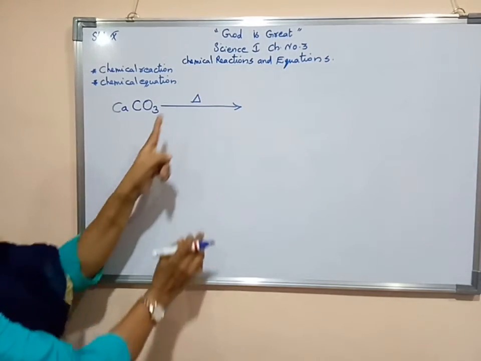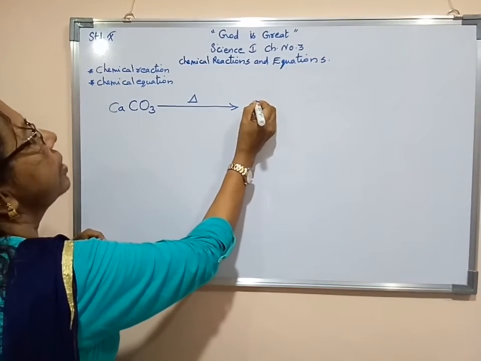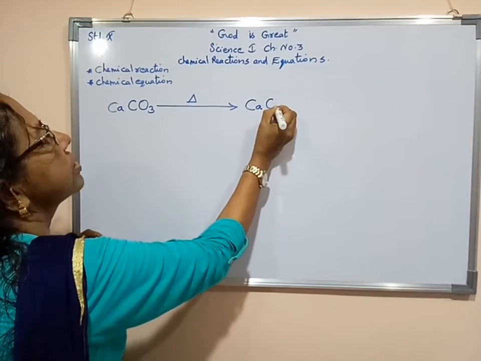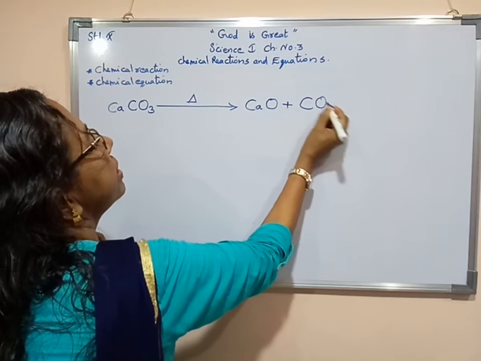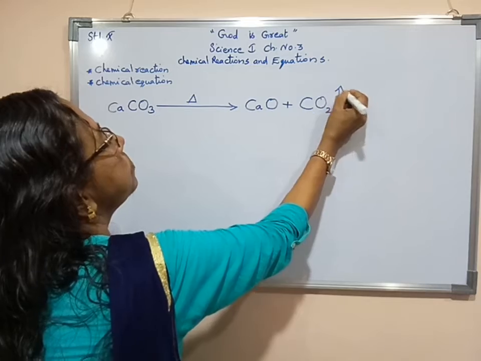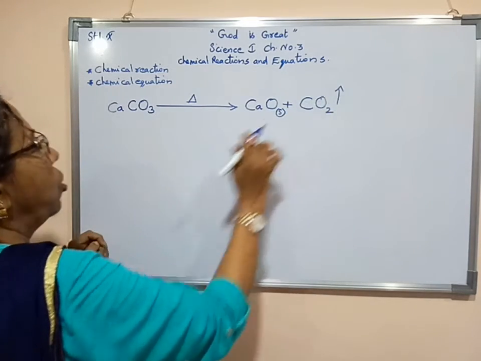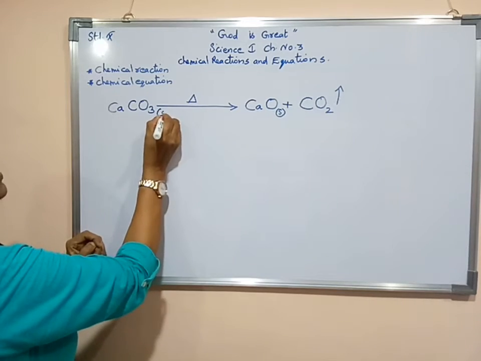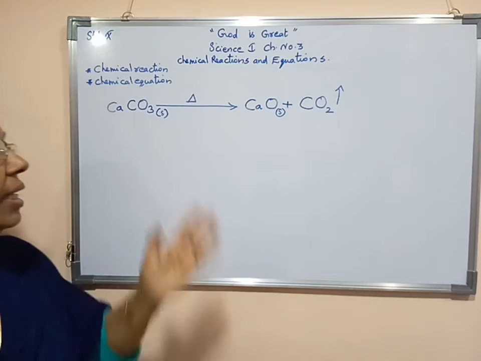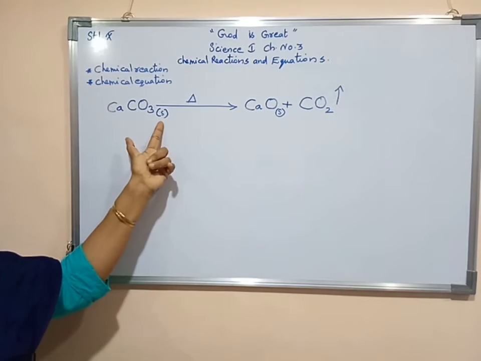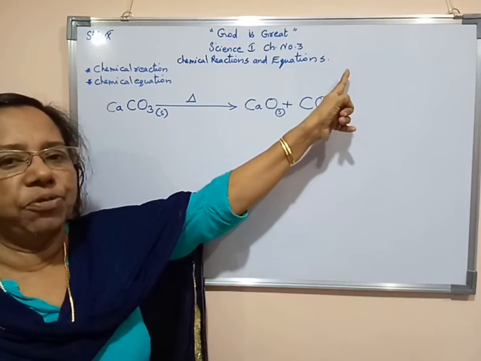Just we are heating. This is the symbol of heating. As a result of it, calcium oxide as well as carbon dioxide is forming. If you are writing like that, then we can say it is more informative. This is in the solid condition. If we want to write more informative conditions, we can show this is solid, S. Here again solid, and this is the gas, with an arrow mark in the upward direction.